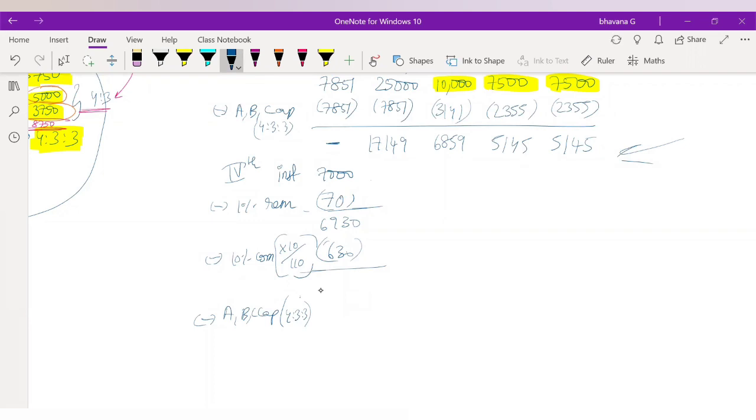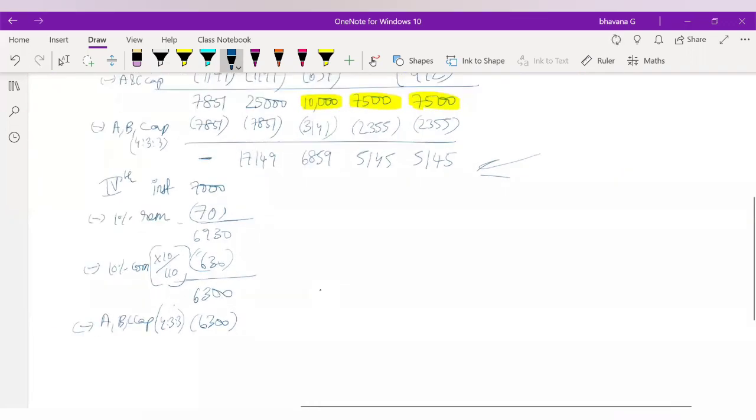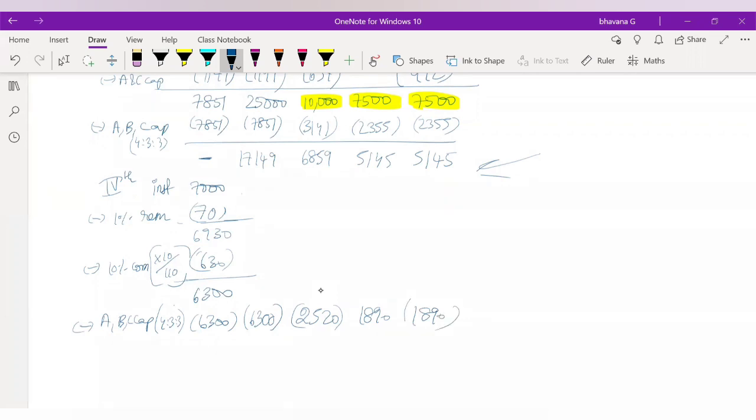If you do that, you will be left with a balance of 6,300, and this 6,300 you will distribute to the partners. Sorry guys. Yes, so the 6,300 in the ratio of 4:3:3 you have to distribute. Please tell me what is the amount. The final amount you guys can tell me. Can someone tell me? 2,520, then 1,890, 1,890. Is it? Okay, guys.